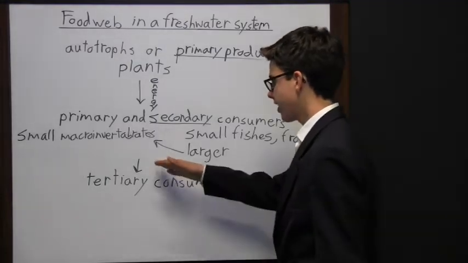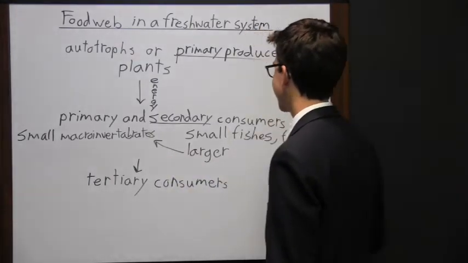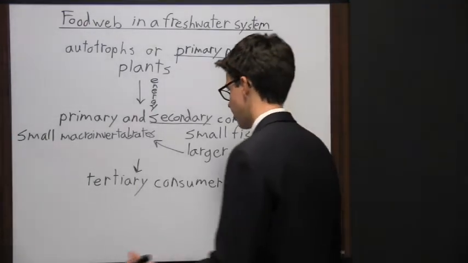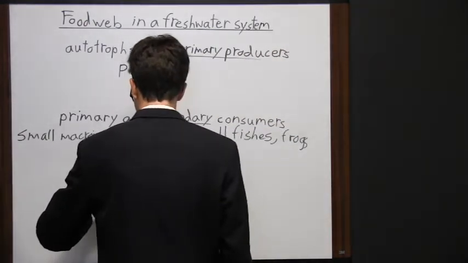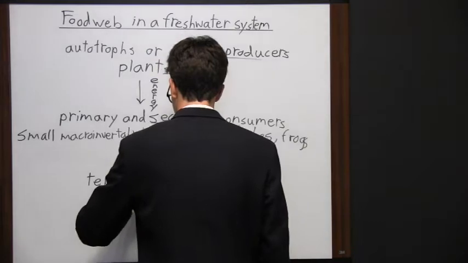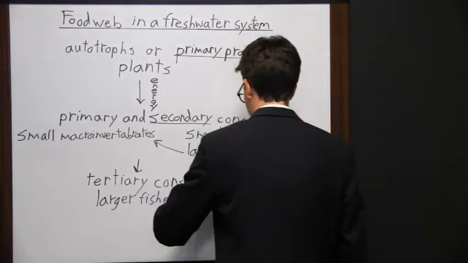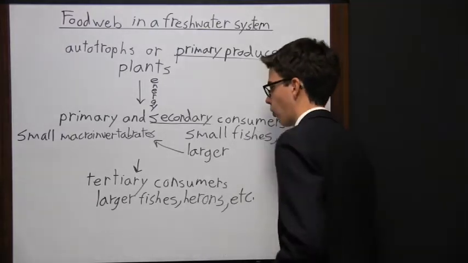And so then we see another arrow. So that means that these primary and secondary consumers are consumed by tertiary consumers. So these are larger fishes, herons, as well as many other types of organisms.